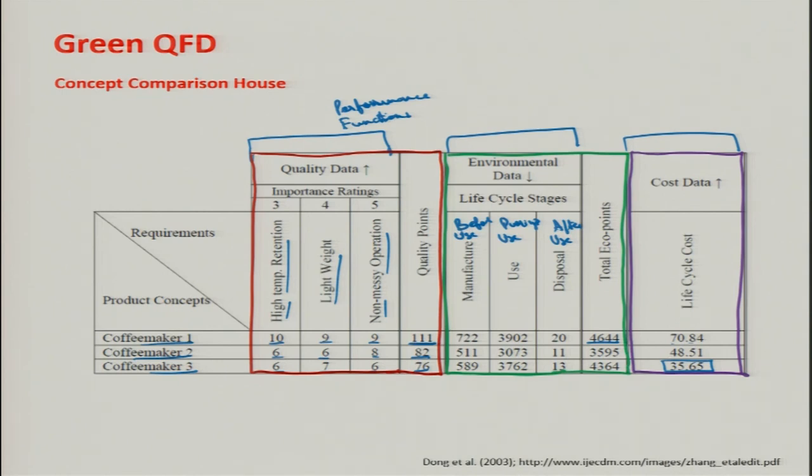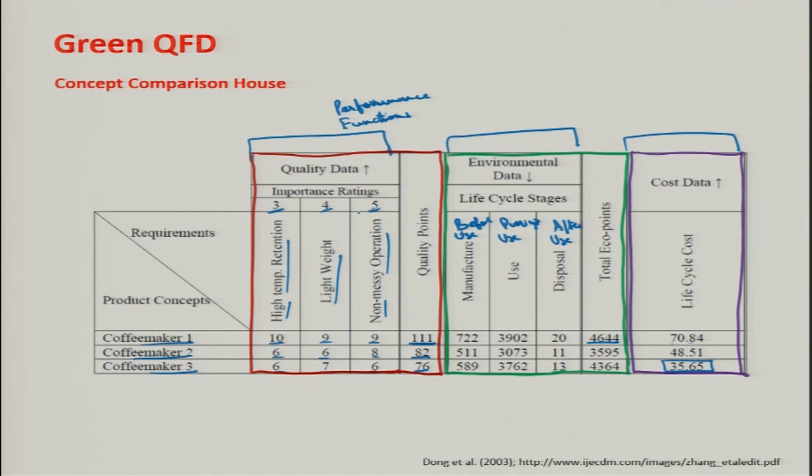After a detailed technical analysis of each product option, a design team is required to indicate the extent to which each product would satisfy each of the customer requirements. This is done using numbers in a range from maybe 1 to 10. A high number indicates a better degree of achievement. So, those quality data are developed here in the quality room. Then the total quality points for each coffee maker are calculated, as I said, by multiplying the importance ratings for each customer requirement by the corresponding quality points here.